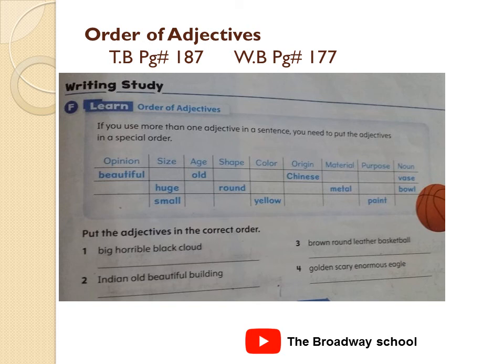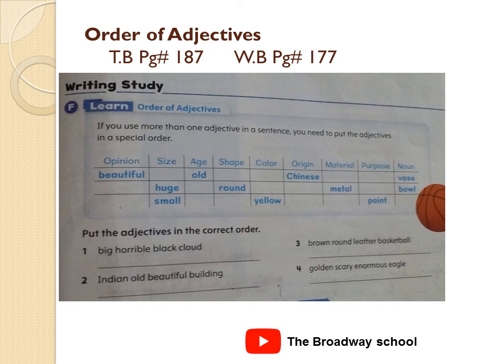Opinion, it can be anything: beautiful, ugly, pretty, whatever. Size, it can be big, small, huge, whatever. Age, old, young. So you just have to complete the table. Question is, put the adjectives in the correct order. The first one is big horrible black cloud. Yes, you just have to rewrite it by arranging the adjectives in the correct order.